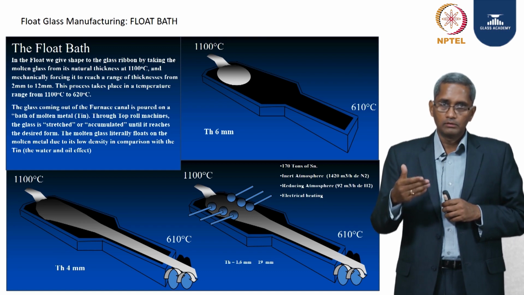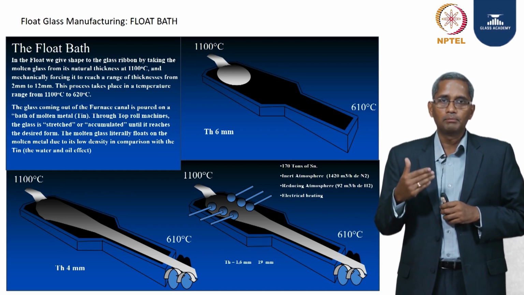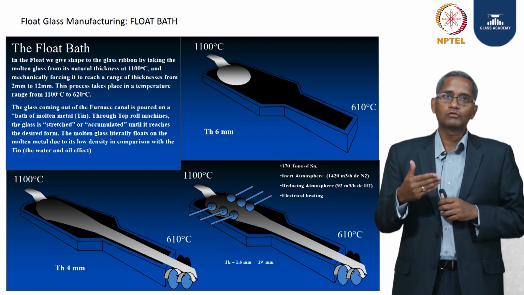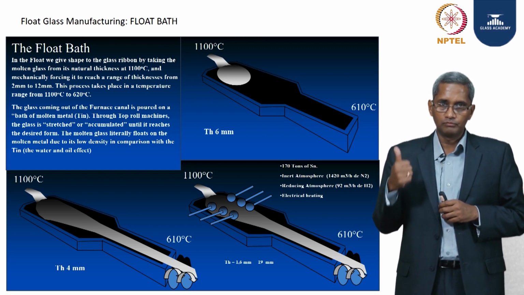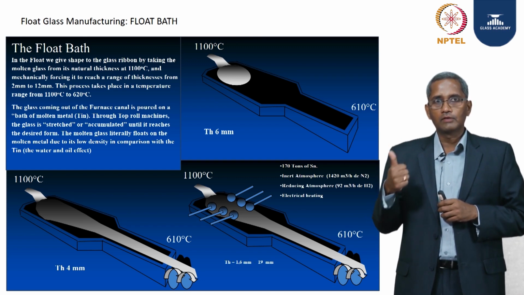Tin, as I already said, is the medium that we use. At 7.3, its density is very, very high in comparison to the glass, so that glass will always float on top of the tin. So it fulfills property number one in terms of density.